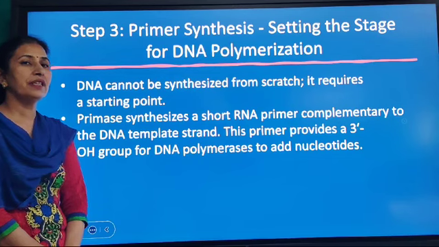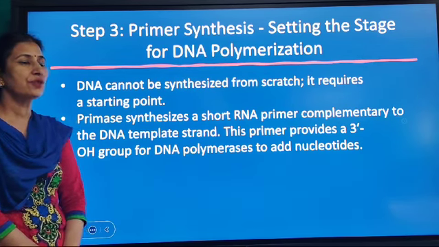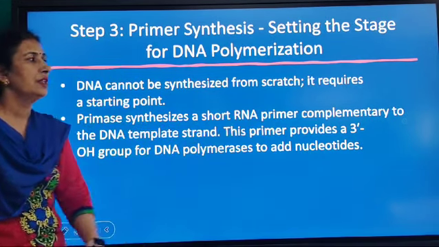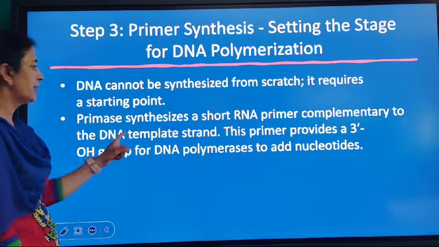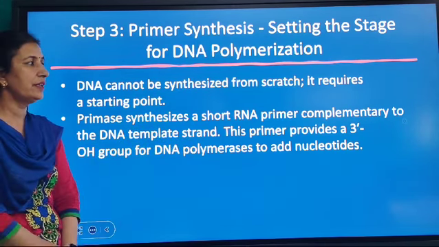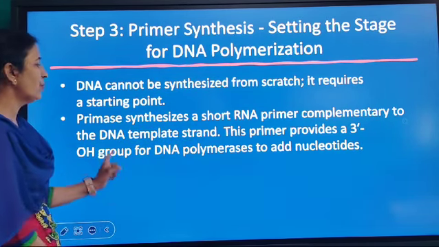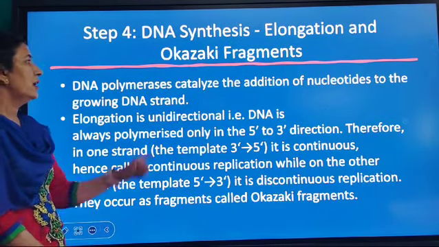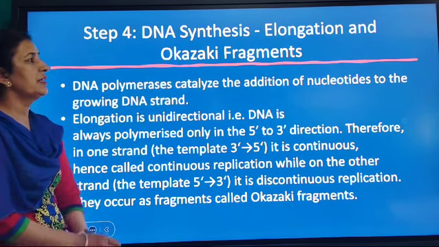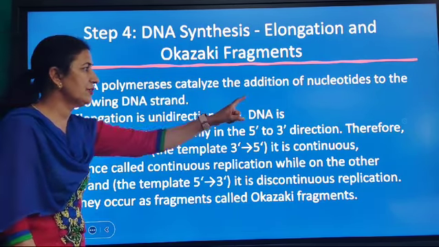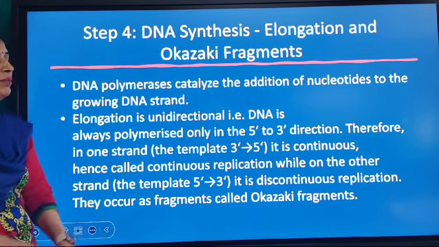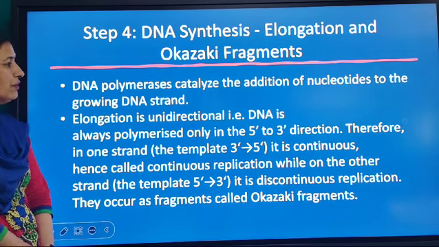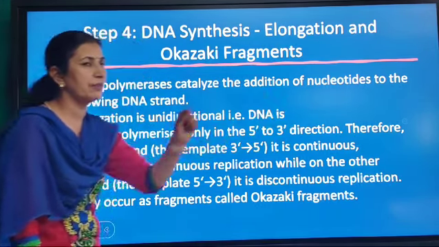As DNA polymerase cannot initiate polymerization, primase enzyme will synthesize a short RNA primer, which is complementary to the DNA template strand, and it also provides a 3' hydroxyl group for the phosphodiester bond formation. Last is DNA polymerase. It will add nucleotides to the growing DNA strand, but this elongation is unidirectional, that is, it occurs always in the 5' to 3' direction.